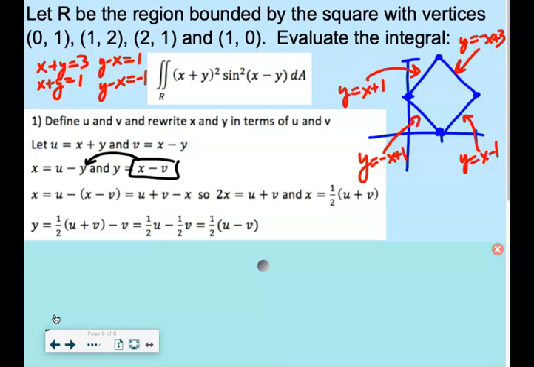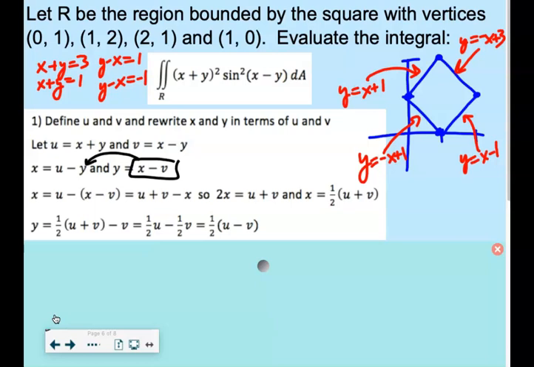All right, your x and y might be slightly different, slightly rearranged, but they should be somewhat similar to those. So, like this one has 1/2 (u plus v) and 1/2 (v minus u). Still fine. It just depends on how you wrote your equations. Okay? That's what makes grading these really fun. Yeah. So, all right. So you get that.